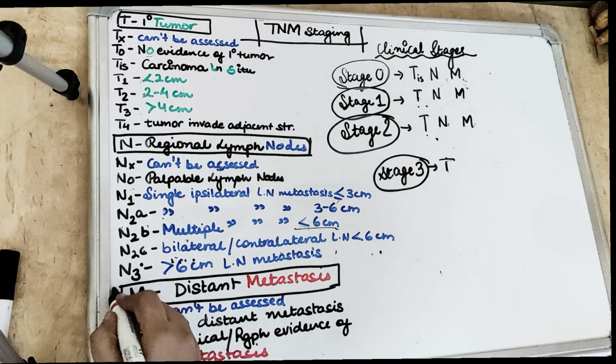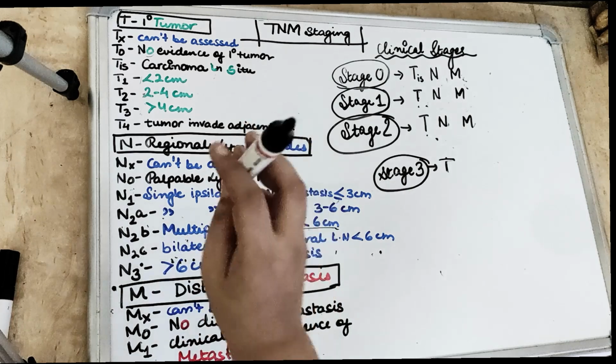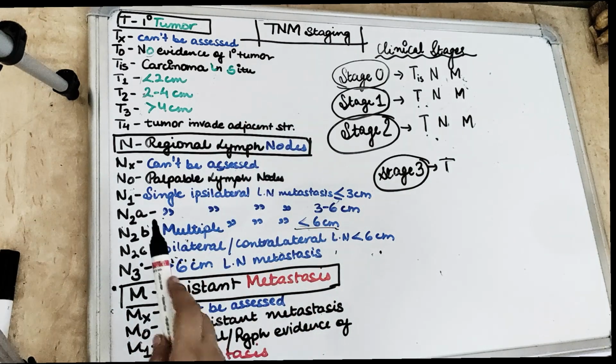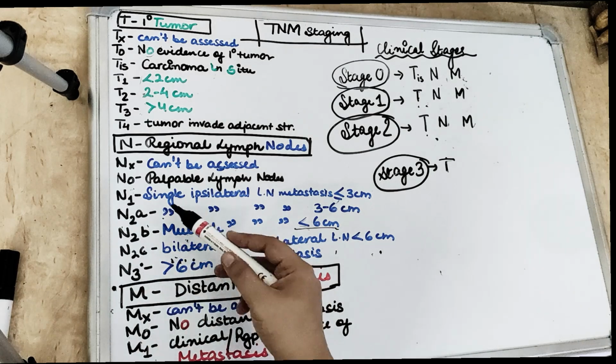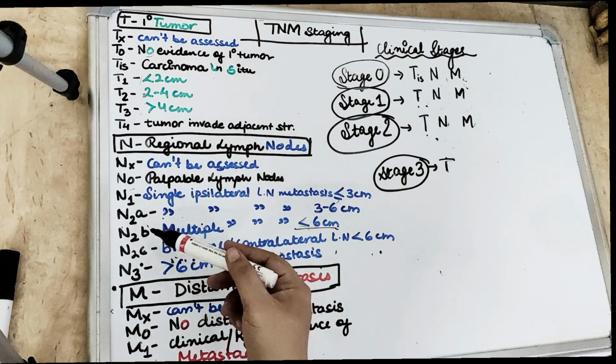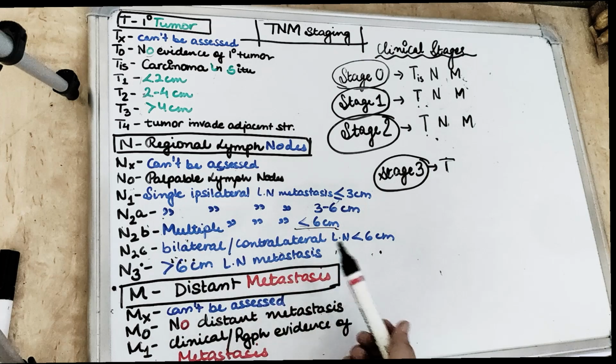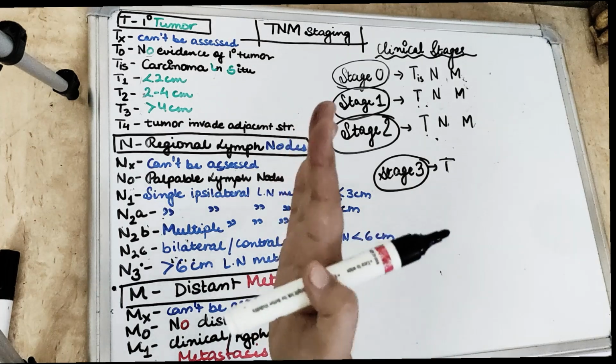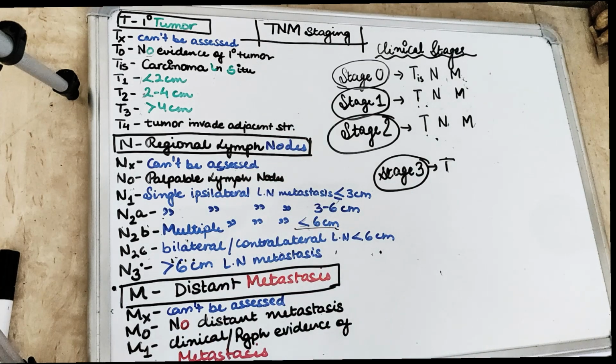Then comes the N3. So N1 is single ipsilateral metastasis in the single ipsilateral lymph node, right? For N2 we have, starting from A, single, B is multiple and C is bilateral or contralateral. Then N3 we have the metastasis in a lymph node more than 6 centimeter, the midline lymph node. So all the lymph nodes which come in the midline.